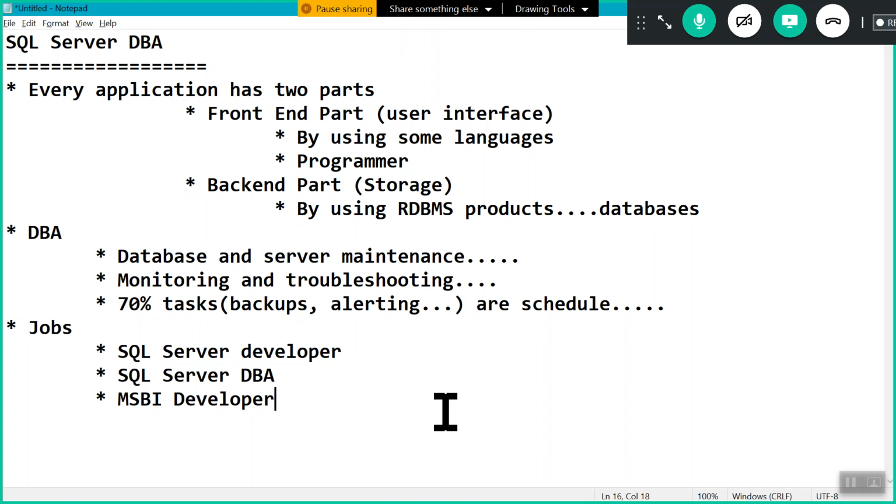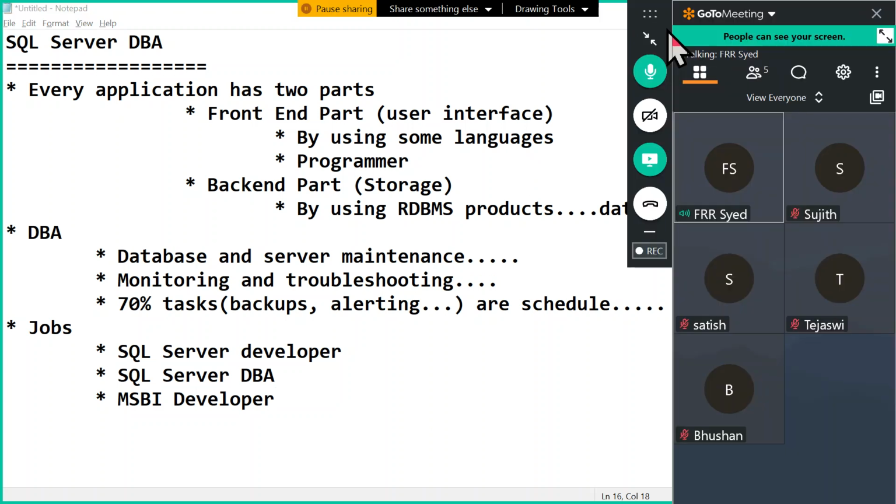We'll see installations, configurations, server architecture, database architecture, how to schedule backups, and the high availability features like log shipping, mirroring, Always On, clustering, and replication, as well as performance tuning, automation, and troubleshooting. Troubleshooting is a very important concept, which is compulsory.